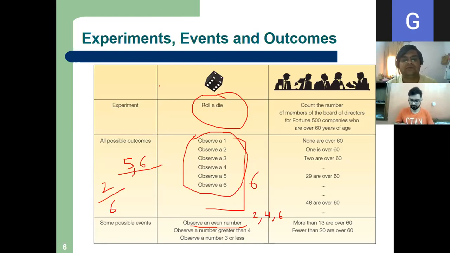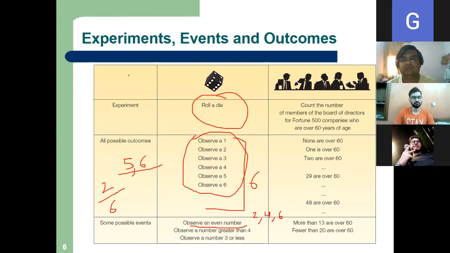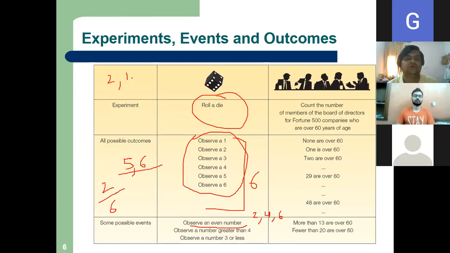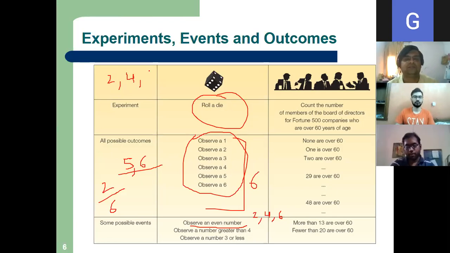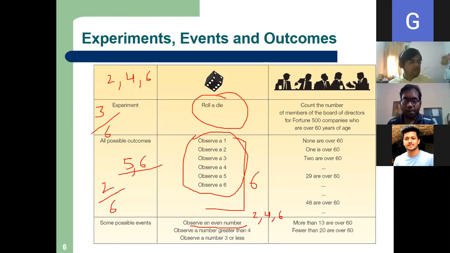Suppose I ask you, what is the probability that an even number will occur when we toss a die? 1/2. So what can happen? 2, 4, 6. So what is my favorable outcome? How many are favorable? 3. What is the total outcome? 6. Got my point?